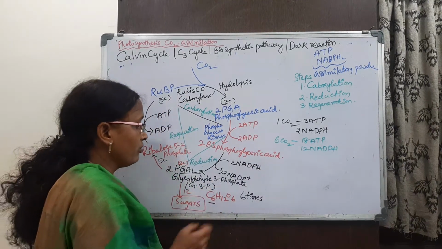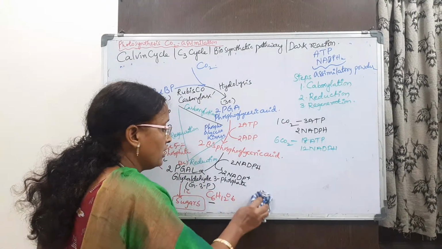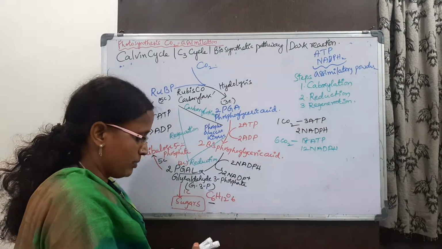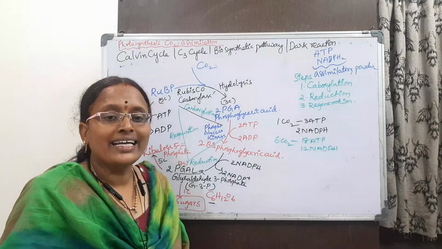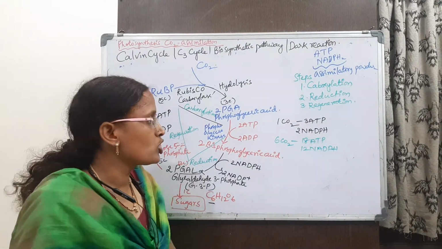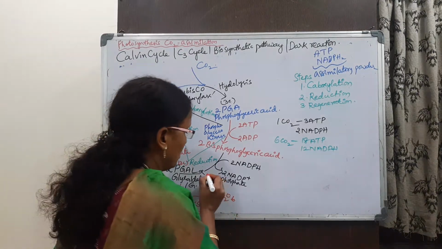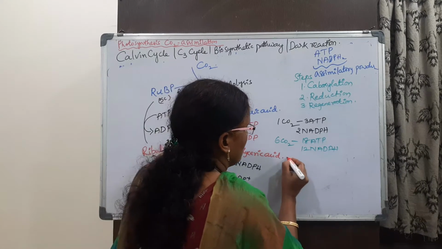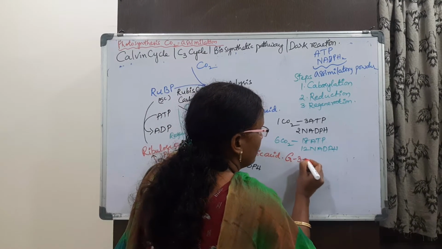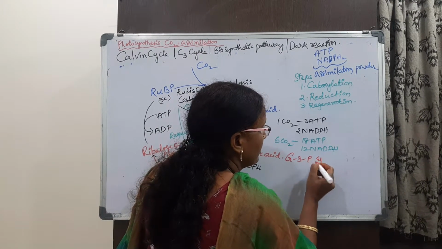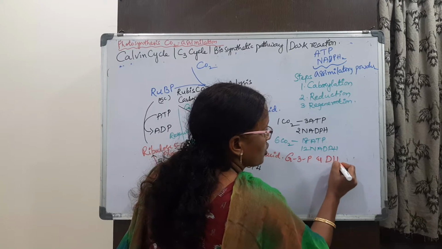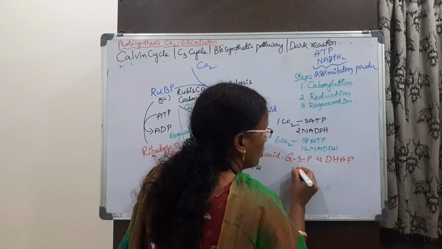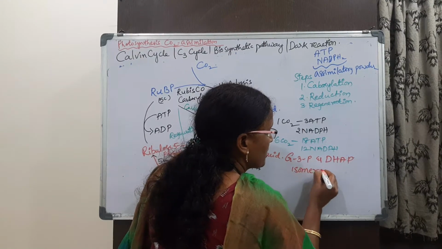And one more thing we have to remember: glyceraldehyde 3-phosphate and dihydroxyacetone phosphate, both are isomers.